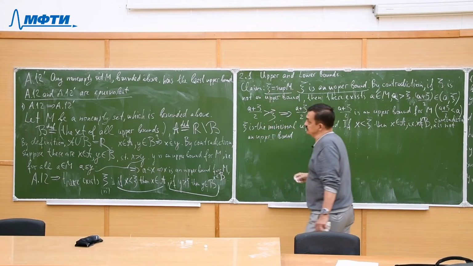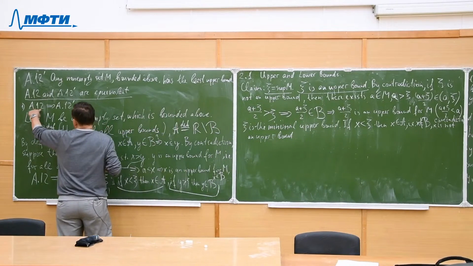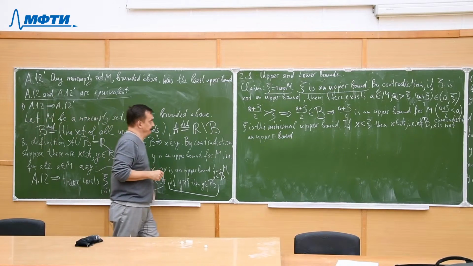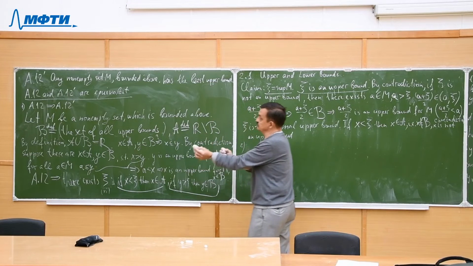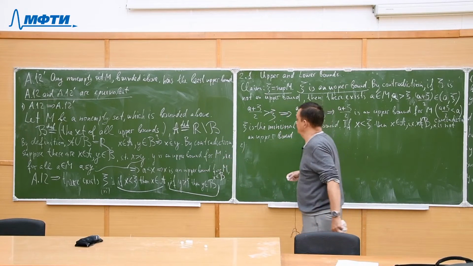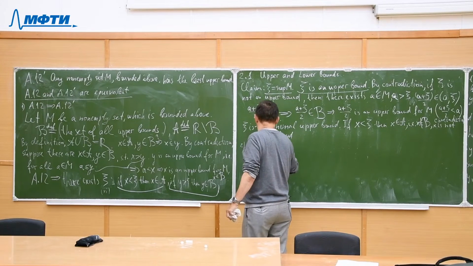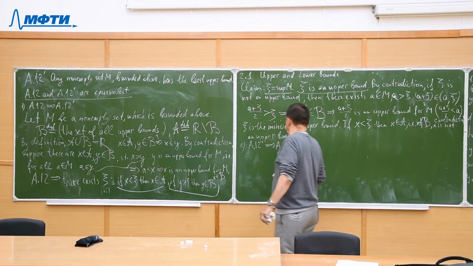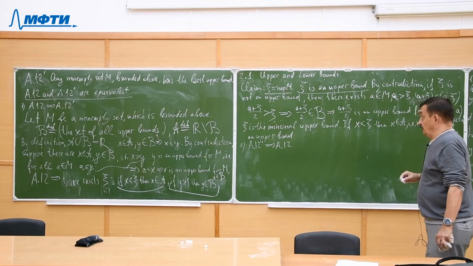So it means we proved that A12 implies A12 prime. Now, second half of this assertion about equivalency: A12 prime implies A12.